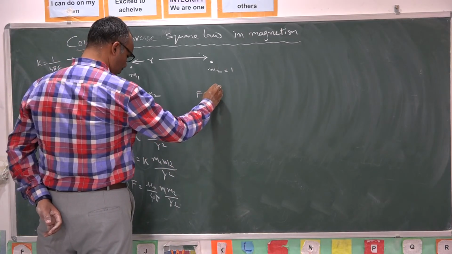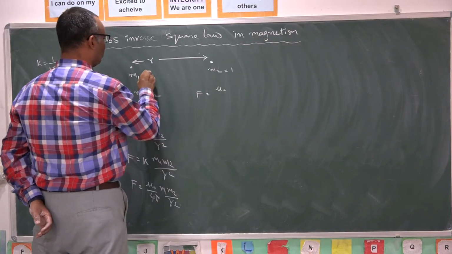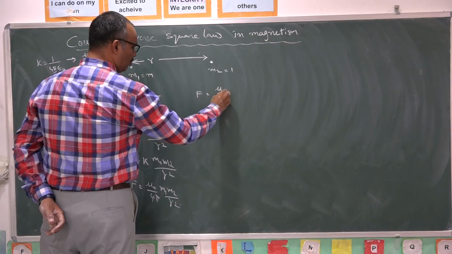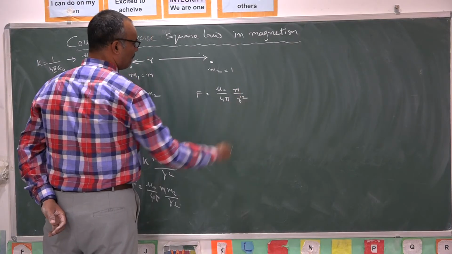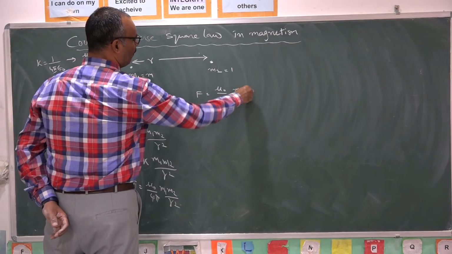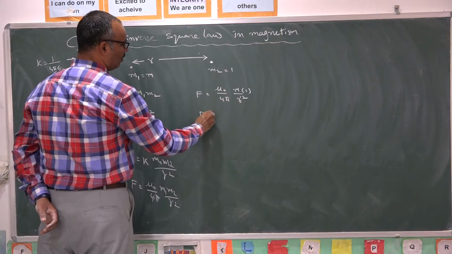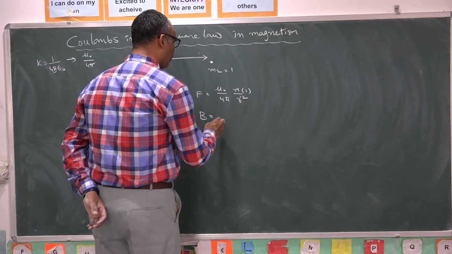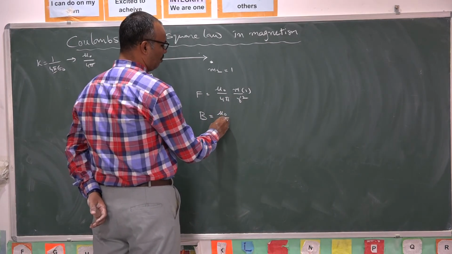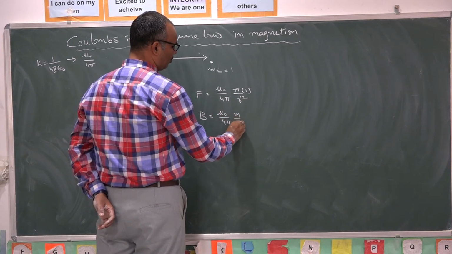Then F is equal to mu naught by 4 pi into m1 m2 by r square. Suppose m1 is equal to m, m2 is equal to 1. Then F is mu naught by 4 pi into m by r square, because m2 is 1 only. The force experienced is called magnetic field strength or magnetic induction field strength. B is equal to mu naught by 4 pi into m by r square.